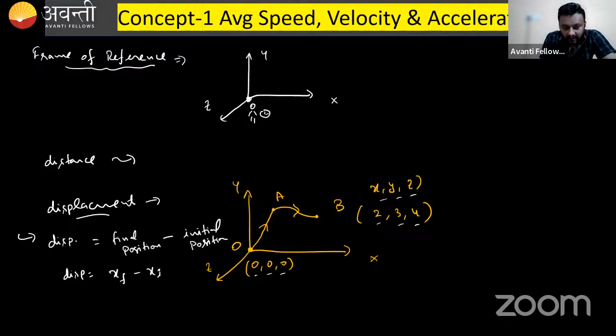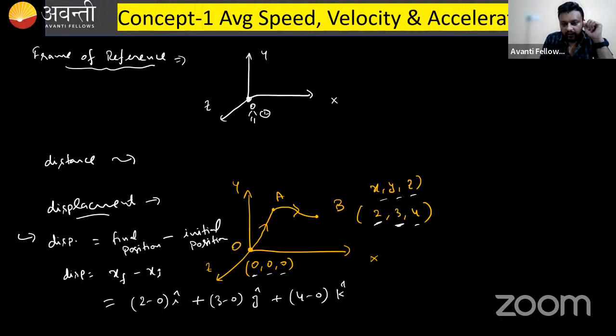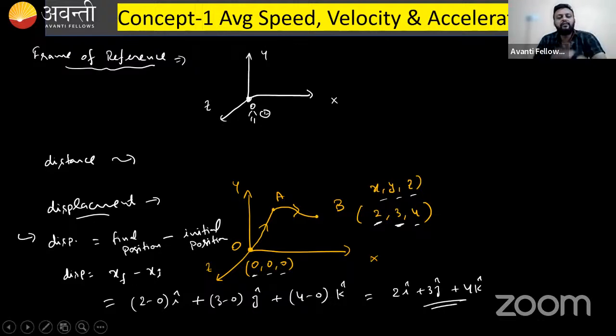So for final minus initial position, just subtract the coordinates. X final minus initial is 2 minus 0, because the initial x coordinate is 0 and the final x coordinate is 2, into i cap. i cap is the unit vector along the x-axis. Plus, now subtract the y coordinates, that is 3 minus 0 j cap, plus 4 minus 0 k cap, and you will get the answer 2 i cap plus 3 j cap plus 4 k cap. This is your displacement vector.